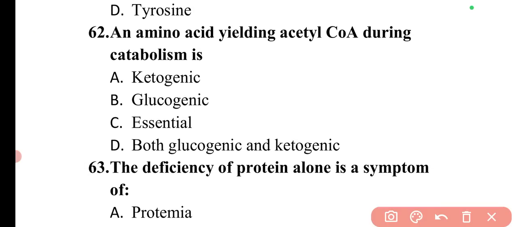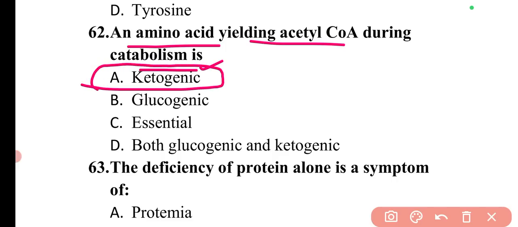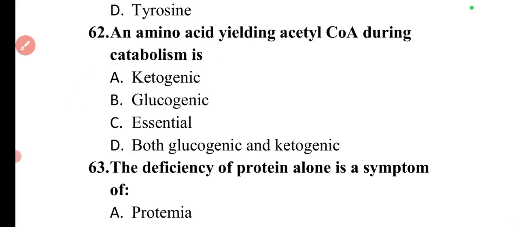The next question is, an amino acid yielding acetyl coenzyme A during catabolism is. So the amino acid yielding acetyl coenzyme A during catabolism is ketogenic. So here option A is correct.